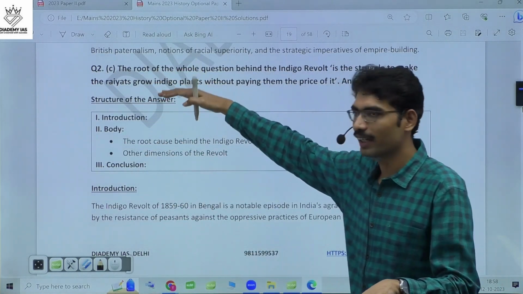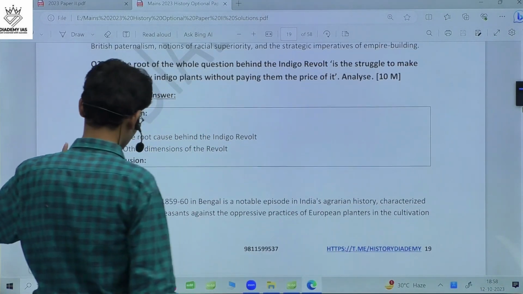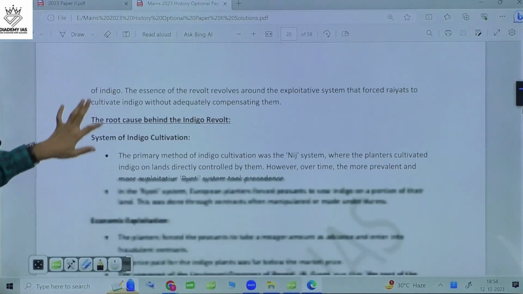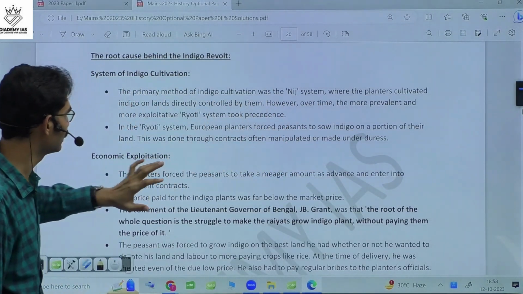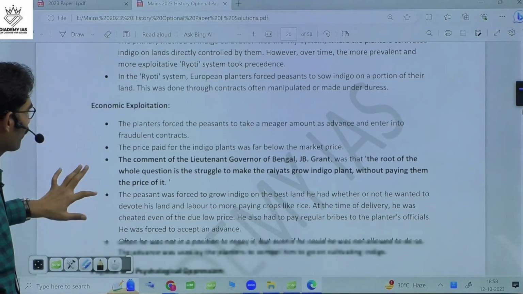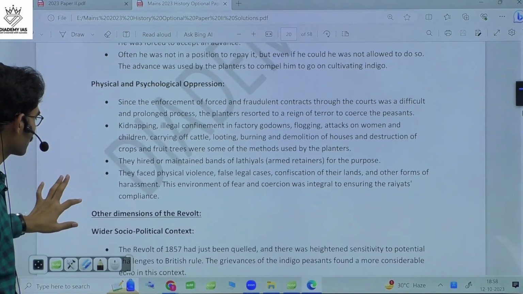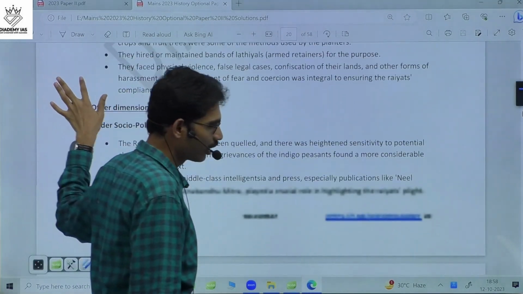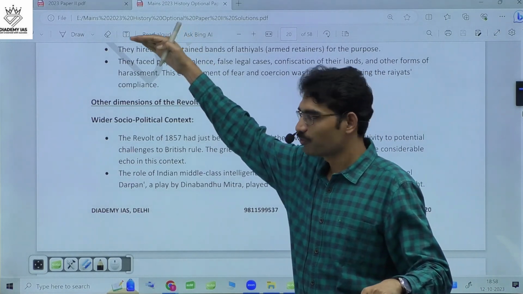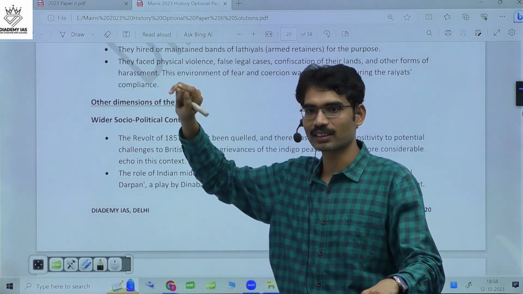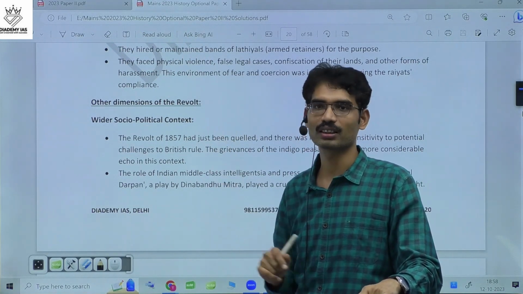So just you need to highlight the root causes behind the indigo revolt. So just you can see system of indigo cultivation itself is the problematic one. Economic exploitation, physical and psychological oppression. And when it comes to the indigo revolt, from the peasant side, these are the factors, and from enlightened middle class also, they got the support.